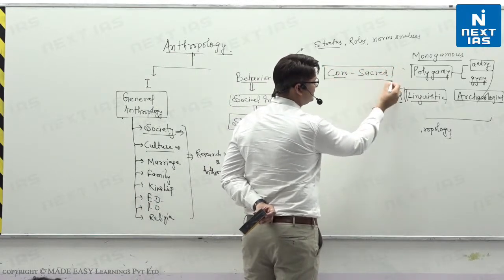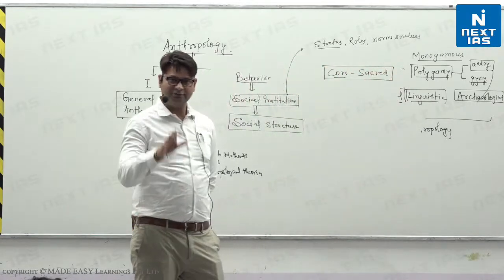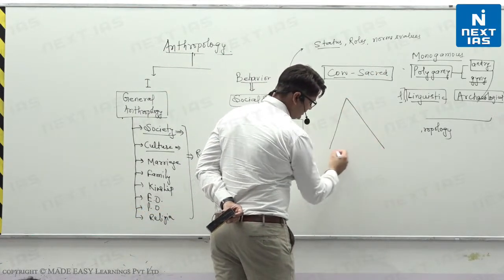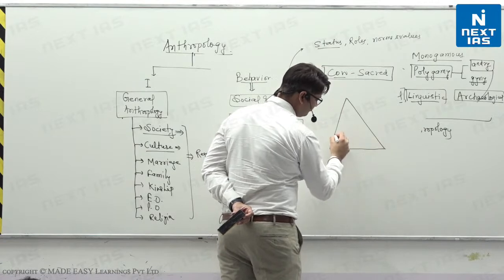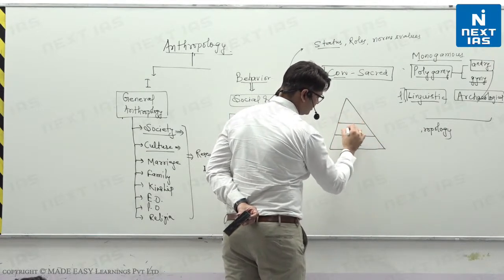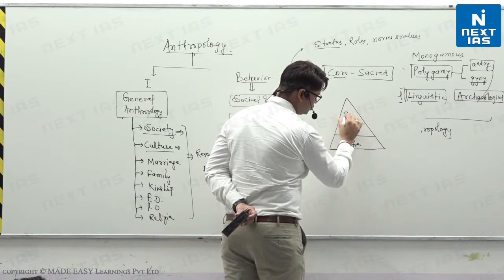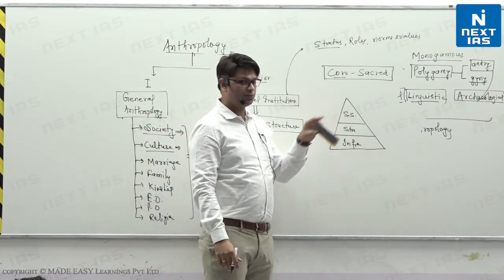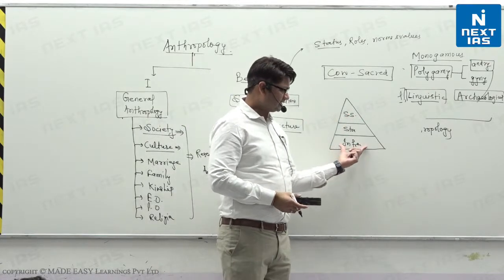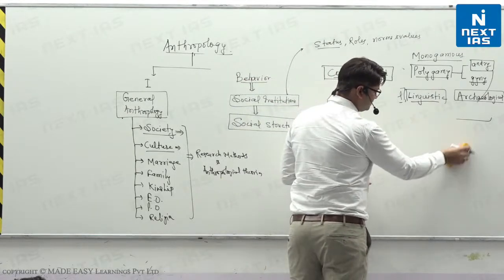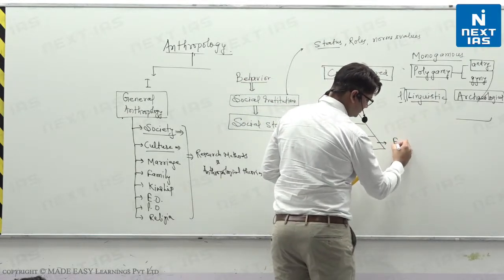And he basically says that culture has three aspects: infrastructure, structure, and superstructure. Infrastructure, that means the economic aspect, the material aspect, right?